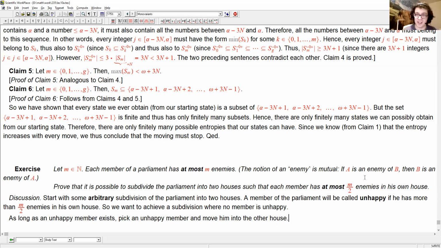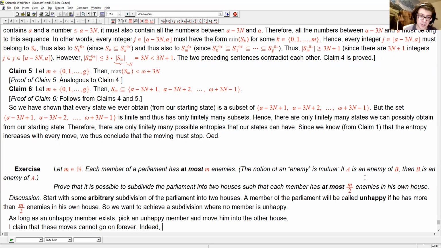You can easily see that he will no longer be unhappy after you do this. Now the question is, of course, is this enough? It might make some other members unhappy. So per se, you could imagine that these moves could go on forever and ever, and you would never find this kind of subdivision that you want. However, I claim that these moves cannot go on forever.